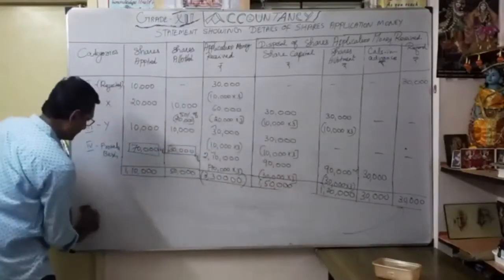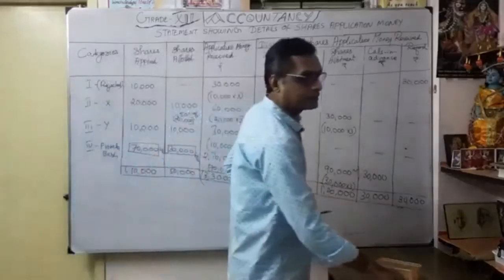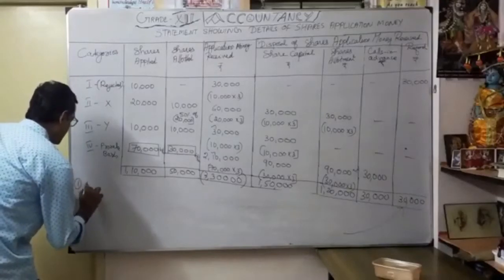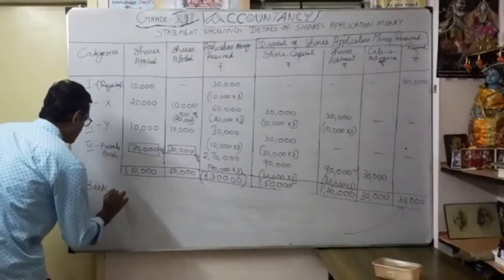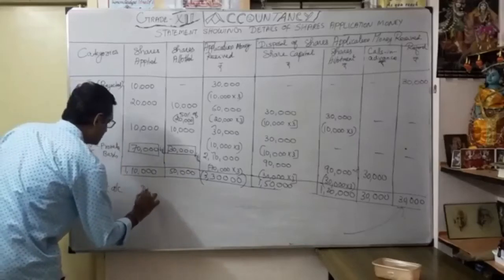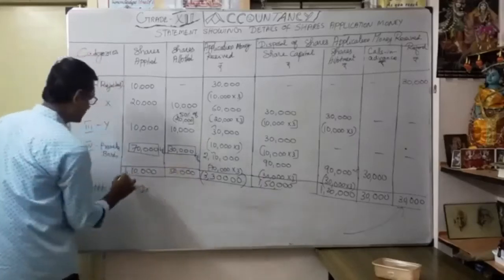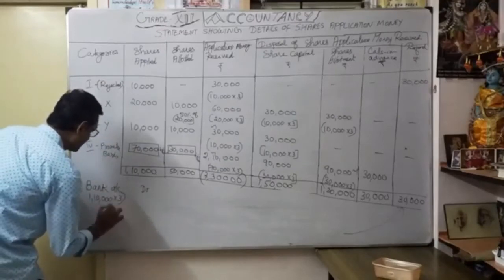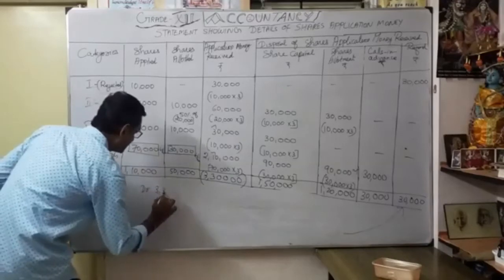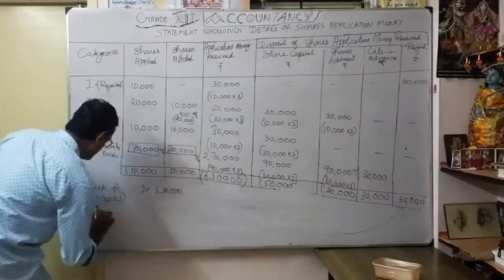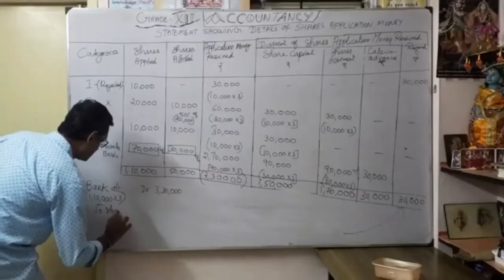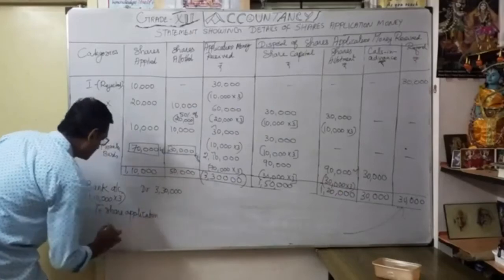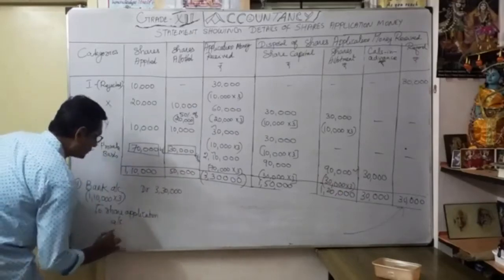Okay, so what is the first journal entry? Bank account debit to share application account. Okay, what is the first one? See, bank account debit. How much? As you know, how many shares? 1,10,000 shares into 3 rupees share application money. So 3,30,000 to share application account.